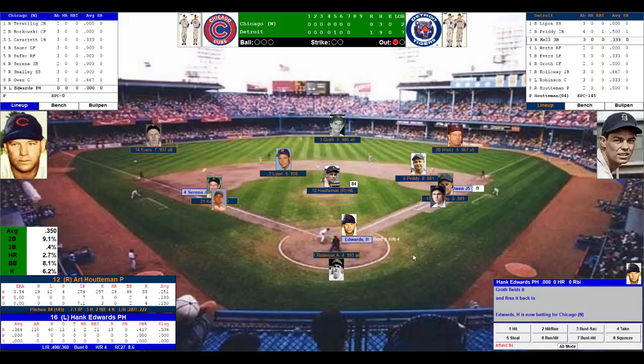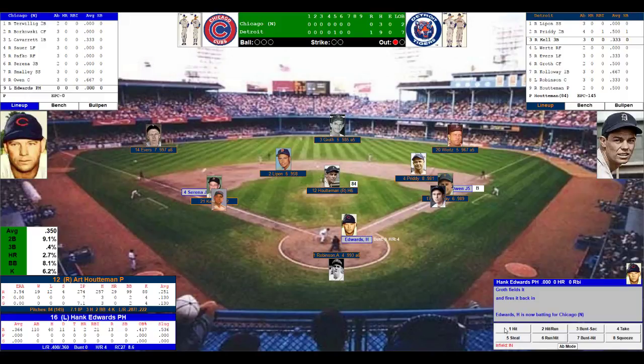Edwards digs in. Runners on the corners. The Tigers have their infield in. Edwards is at least looking for a fly ball to tie this ball game up. Edwards 2 home runs, 21 RBIs, and 110 at-bats. .364 batting average. .360 off right-handed pitch. Robinson has a quick word with Houtman. Back behind the plate.